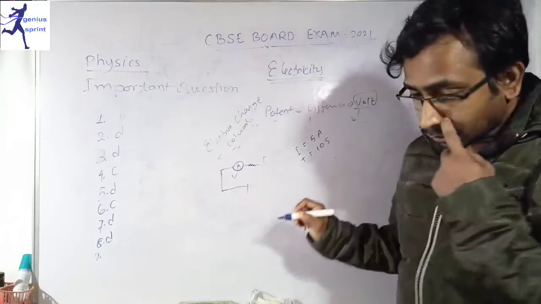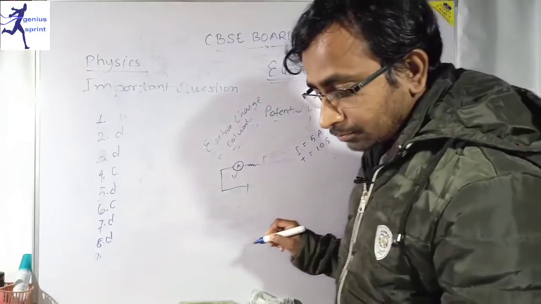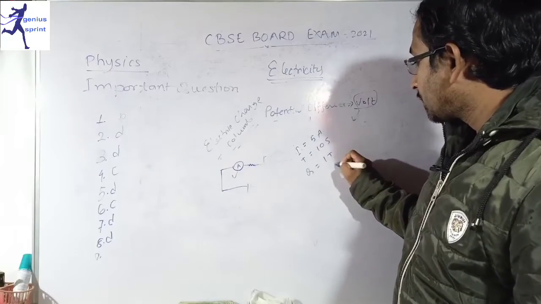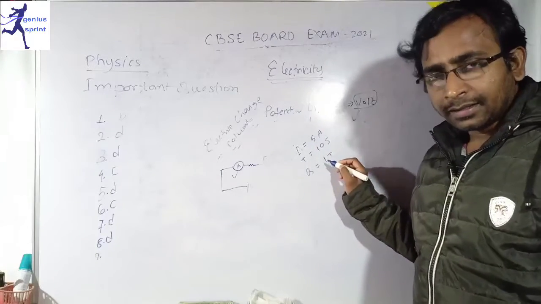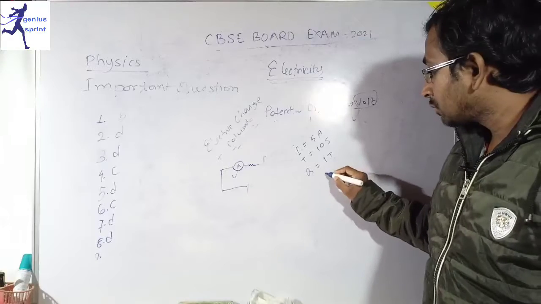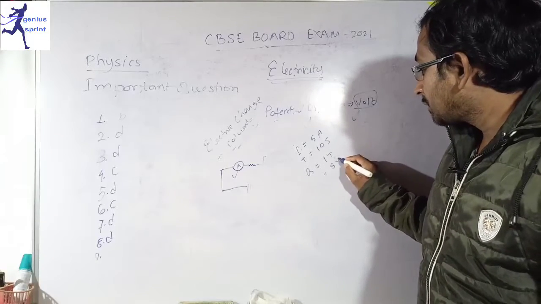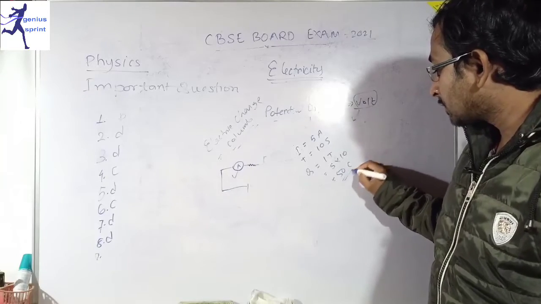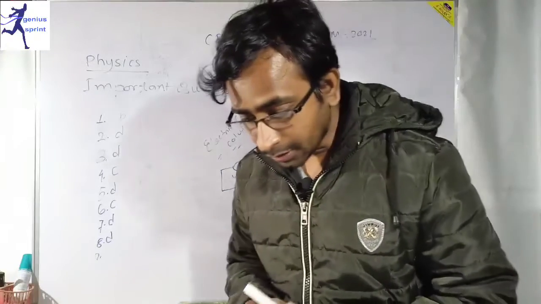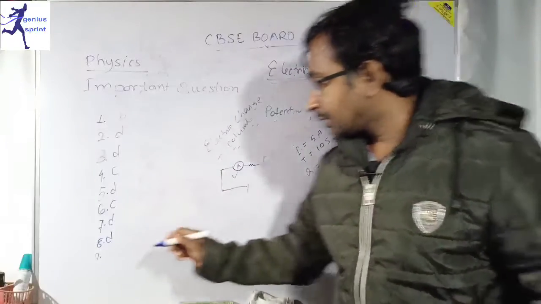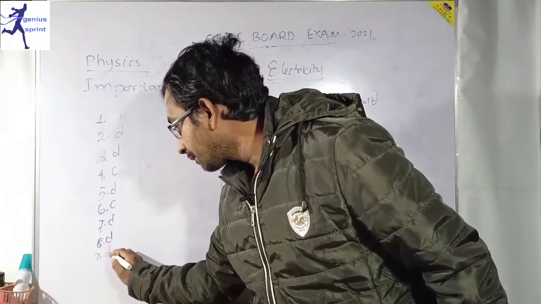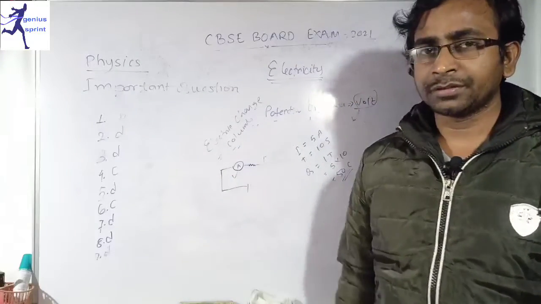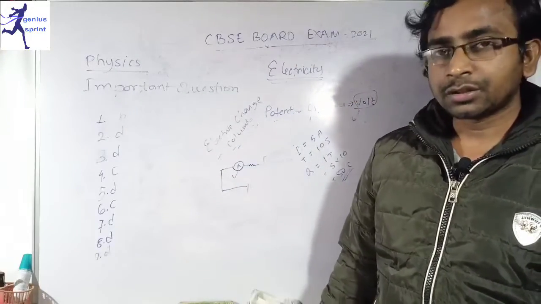All of you know that Q equals I into T. That means charge is equal to the amount of current passing through it, into time. So current is how much? 5 ampere. 5 into time, how much? 10 seconds. So the answer is 50. 50 coulombs will be your answer. So see, our option D is correct. Question number 9, option number D is correct. Please take these notes if you have these questions, that means take a screenshot of these questions.